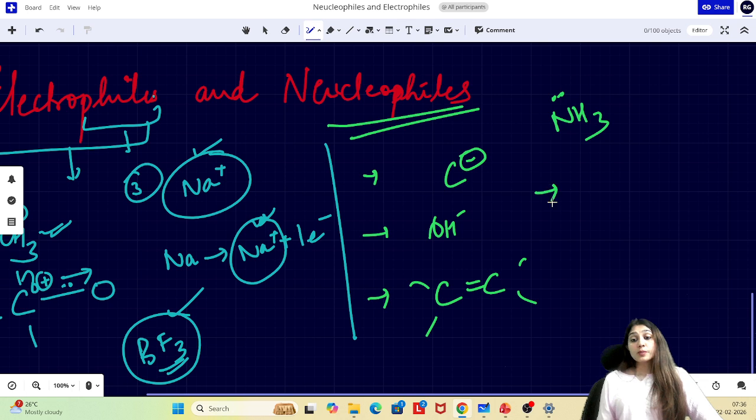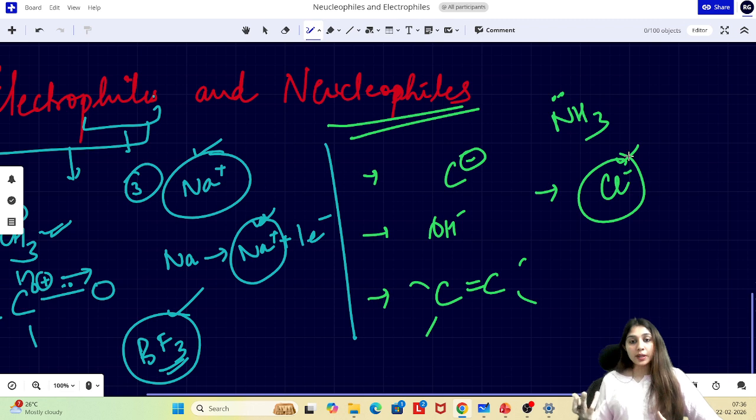And a bonus question here is Cl minus. Now, Cl minus is a very famous nucleophile. We have seen this in a lot of nucleophilic reactions. I just told you how Na positive is not an electrophile, but my friends, I'm telling you, Cl minus is a nucleophile because even though Cl minus is also stable that way, it has a high electron density on it, and it can be used to donate it to other electrophilic centers. That is why Cl minus is also a nucleophile, right?